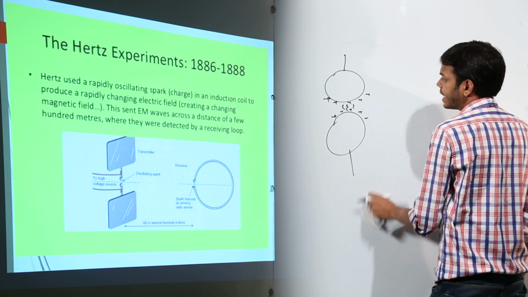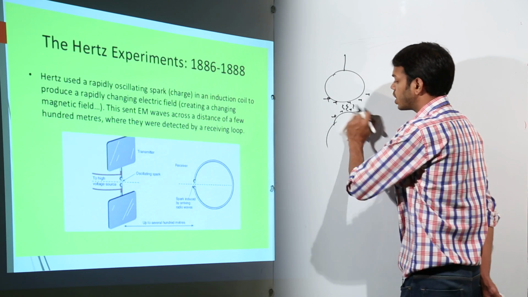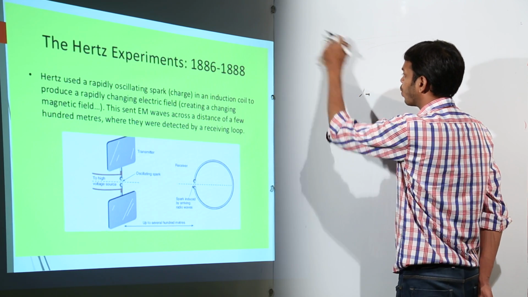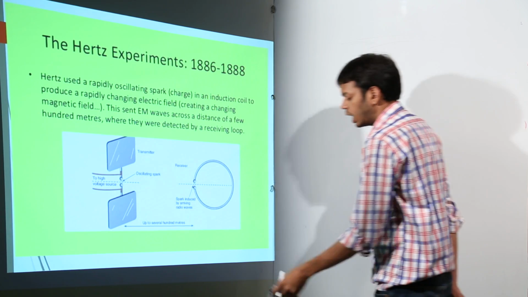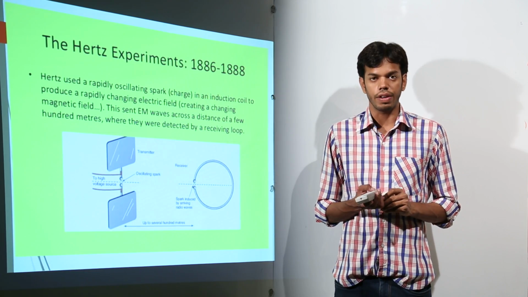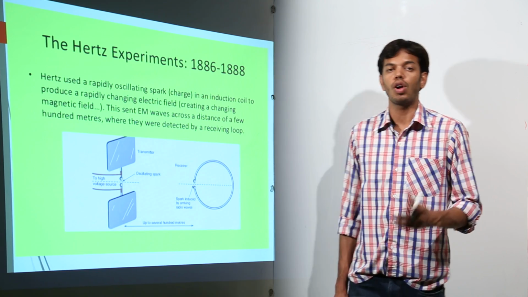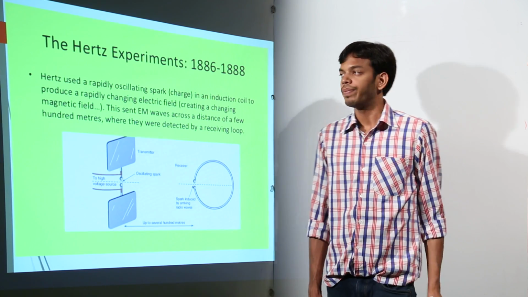Most important thing in this is why Hertz experiment is famous. Hertz experiment is famous because Hertz was the first scientist who proved that oscillating charge, that is sparks, are the source of electromagnetic waves. Now, how and what are electromagnetic waves? First of all, how electromagnetic waves propagate.